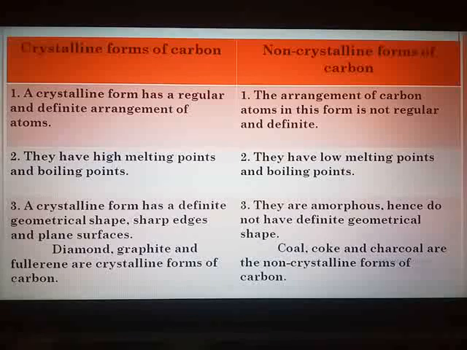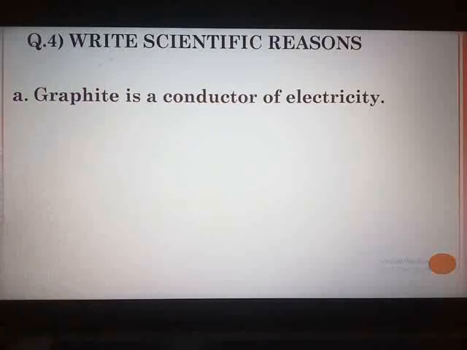Now we move towards the very important part of science. Write scientific reasons, that is, give reasons. The first one, 4a. Graphite is a conductor of electricity. Just now when we had written the properties of graphite, there we had seen. Now why is graphite a conductor of electricity? Because it contains a large number of free electrons.